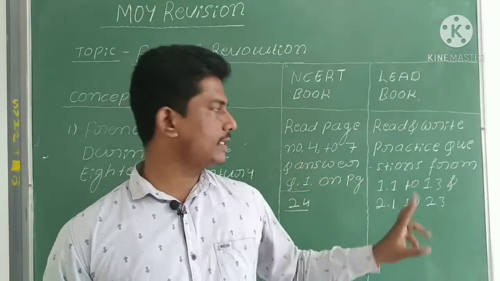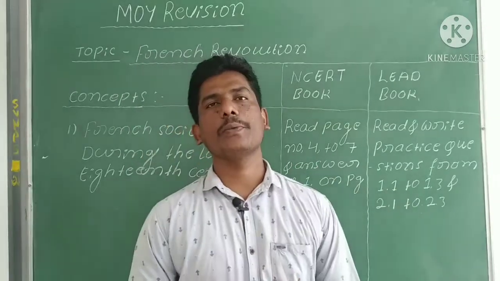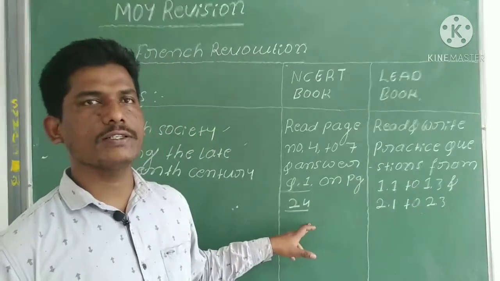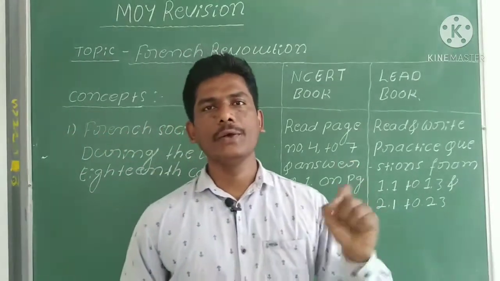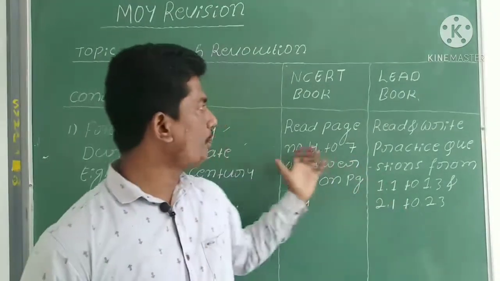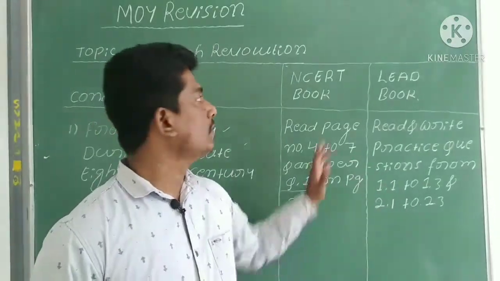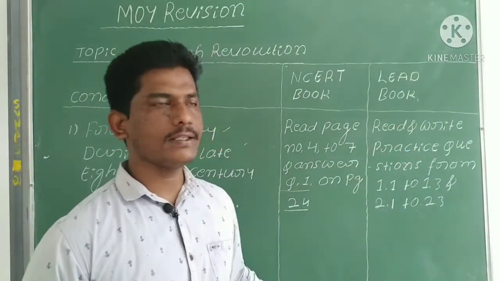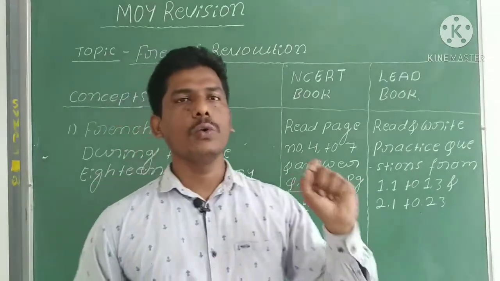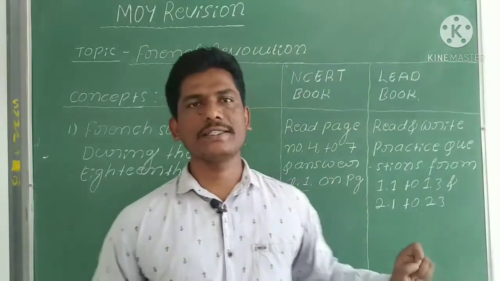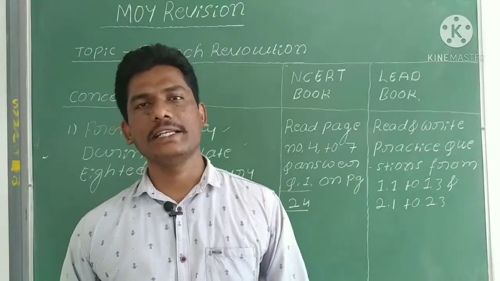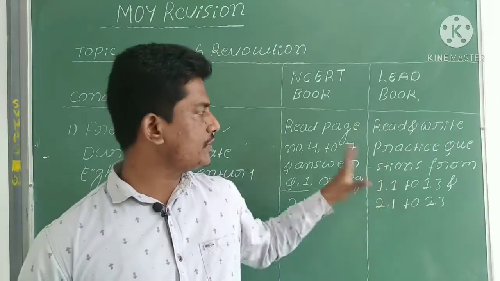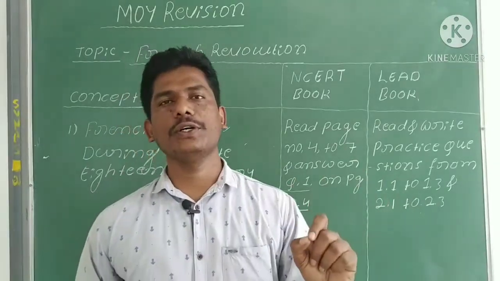These questions will also be given in the worksheet. After finishing the NCERT textbook and lead book, please solve all the worksheet questions in your CW. After finishing this, please post your answer.